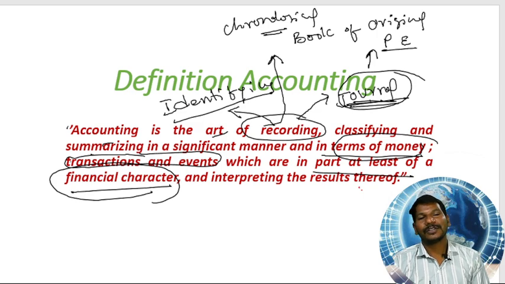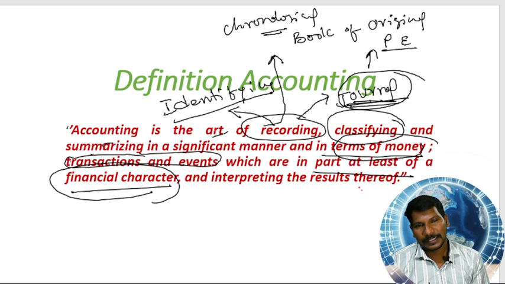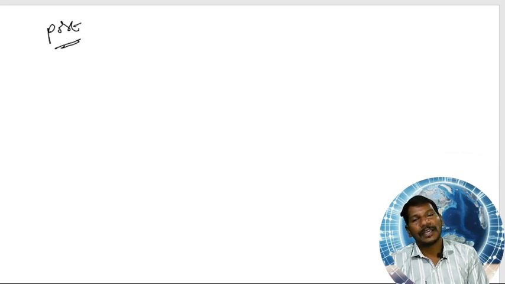That is about recording. After recording, we should do another process, that is classifying. We have to classify the transactions and events which we recorded in the book of original entry, or the journal. So after recording in the journal, we should post those entries into the ledger.